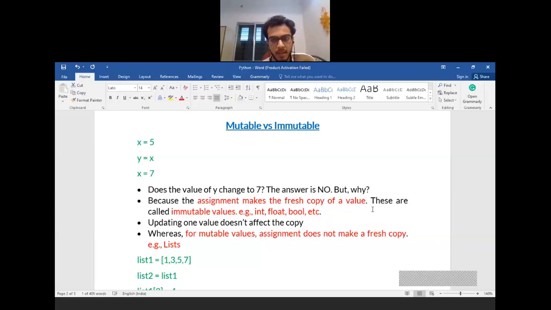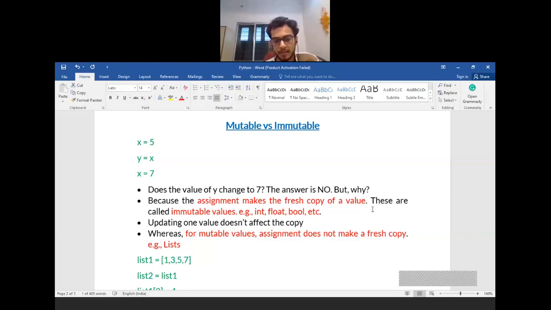It is a very obvious thing. But why it is not changed to 7 is, when you use the assignment operator, what gets copied is a fresh copy of the value, and therefore a change on one variable will not reflect on the other variable. That is why such values are called immutable values. The examples are int, float, and boolean.